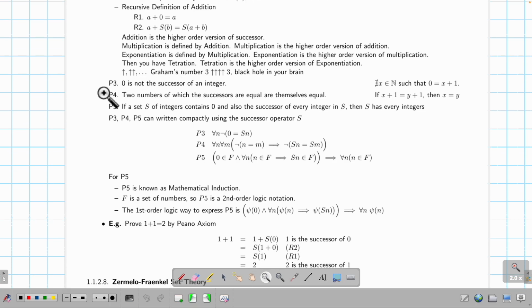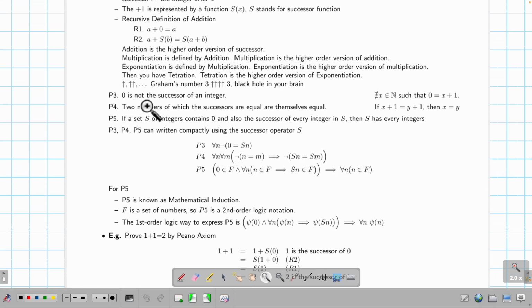Now look at P3. P3 says that 0 is not a successor of any integer. That means nothing comes before 0. We are talking about natural numbers, so no negative numbers. P4 says that if two numbers have the same successor, then they are the same. That means if x plus 1 equals y plus 1, then x and y are the same number. Lastly, P5, this is mathematical induction.